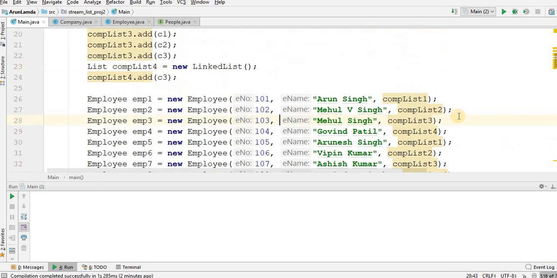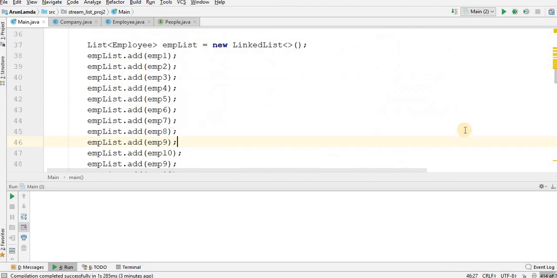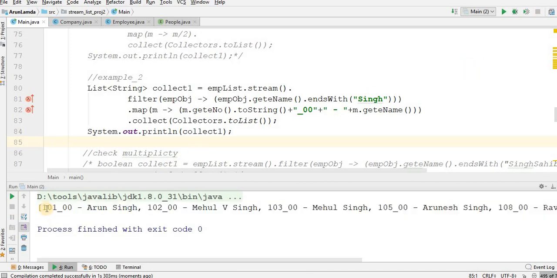Let's go up and see. There are lots of names which are ending with Singh: Arun Singh, Mehul Singh, then Arunesh Singh, then Ravinder Singh, then Farab Singh. There are lots of names here. Okay, let me go and run this for you. And you will see there are lots of names here.